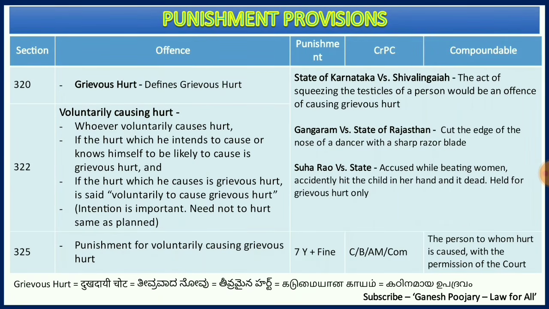Now, what is the punishment for voluntarily causing grievous hurt as discussed under section 322? That is where section 325 comes into the picture, which discusses punishment for voluntarily causing grievous hurt. And the punishment here can go up to 7 years imprisonment plus fine, and these are cognizable offences, bailable offences. Any magistrate can conduct the trial, and they are compoundable offences with the person to whom hurt is caused and along with the permission of the court.